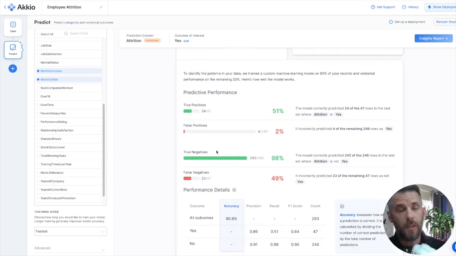But if I hit accuracy details, we show something that is commonly referred to as a confusion matrix. We use a little bit different layout. It's called a matrix because normally it's in a 4-square matrix. In this case, we do it a little bit differently. And I'll point out here, true negatives, 98%, nailed it. We are confident about employees that are not likely to leave.